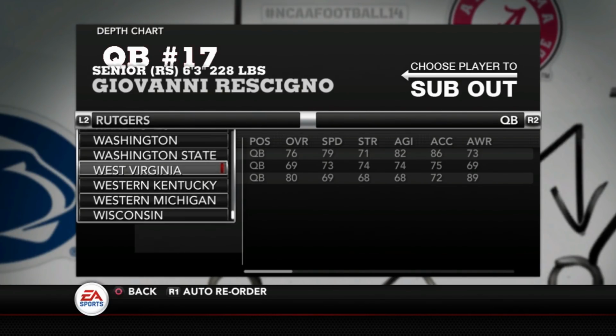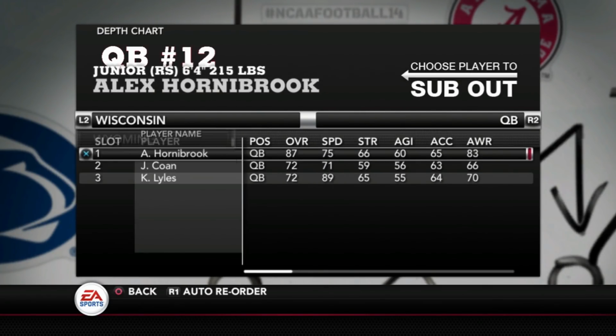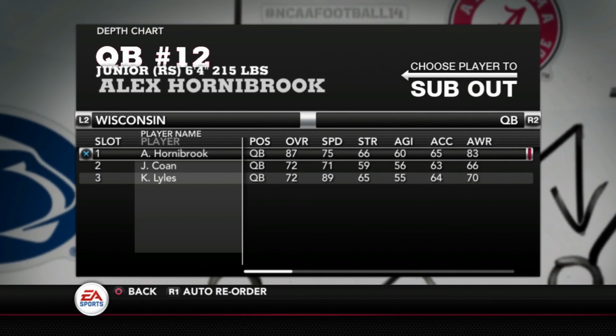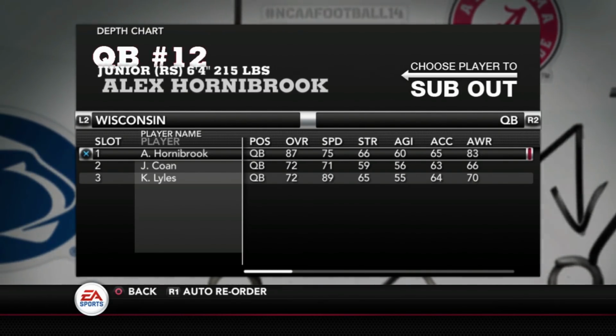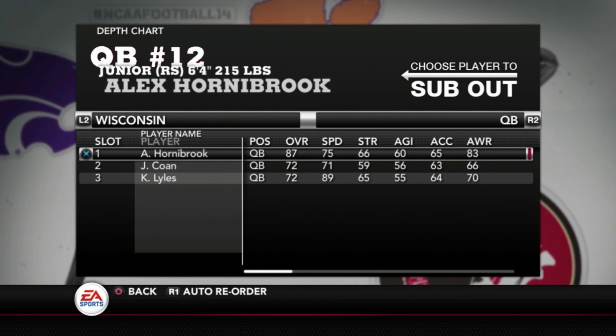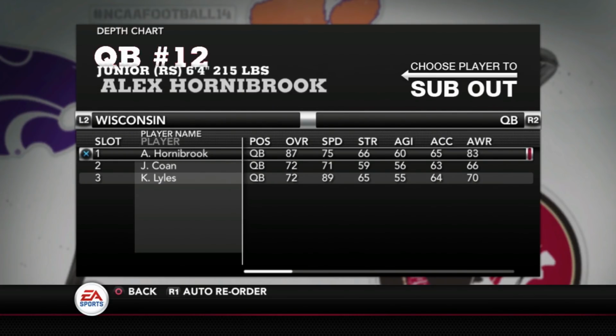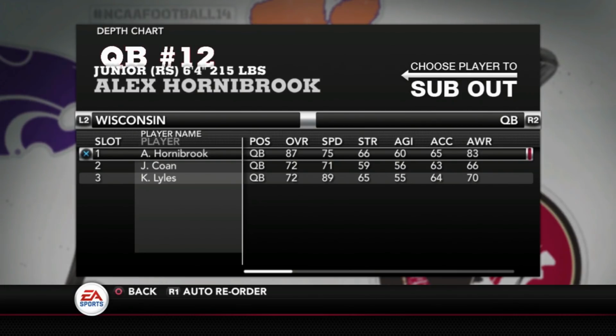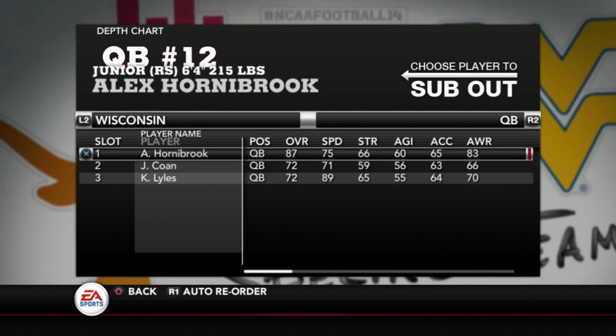I was thinking there was another team down here. Wisconsin. Alex Hornibrook comes out at 87 overall. He's one of the higher rated quarterbacks in the Big Ten. So you can see Trace McSorley, clearly the highest rated quarterback in the Big Ten for next season, according to these ratings. Haskins for Ohio State is there. Then you go down to Hornibrook, Clayton Thorson, Lewerke. Who else did we skip over? Ramsey at Indiana. So there's some really solid quarterbacks according to these ratings.